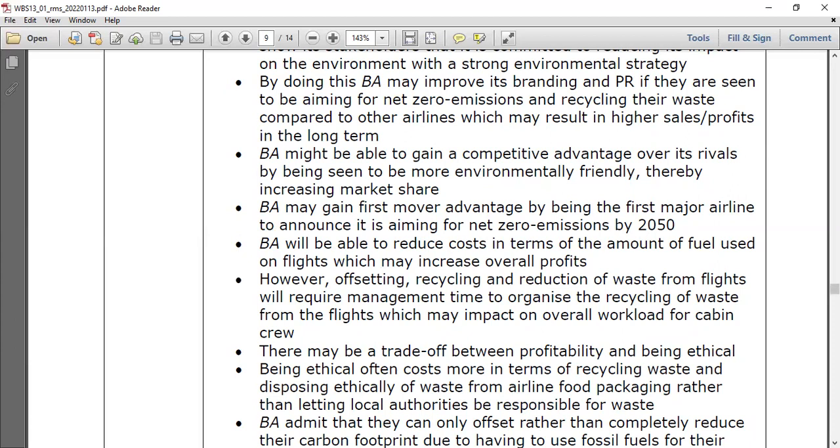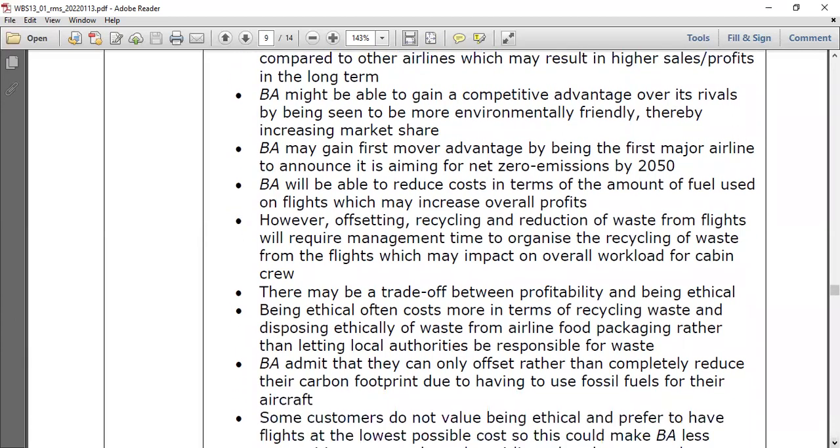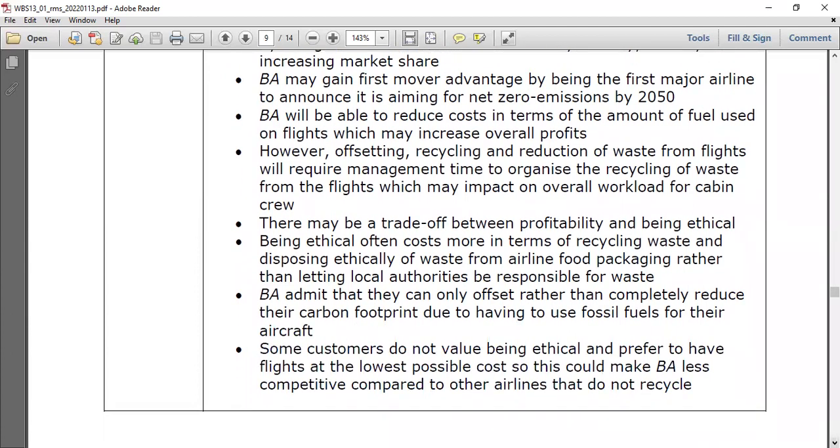However, look at the disadvantage of this environmental strategy. There can be limitations, not disadvantages. I mean, there can be some limitations, but we can overcome them, right? So, however, offsetting, recycling, and reduction, there are three situations: reduce, reuse, and recycle. Right? Reduce is there, recycle is there. This is called reusing, offsetting, right?